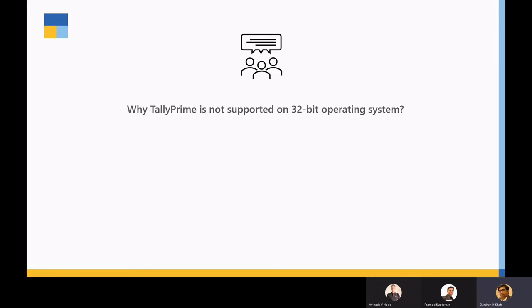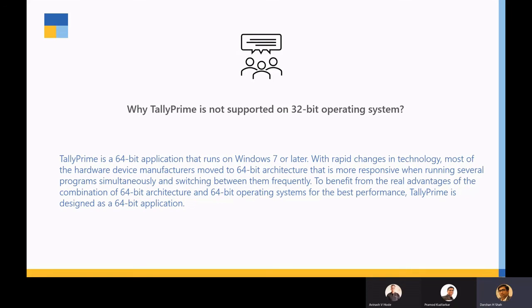Why is Tally Prime not supporting 32-bit operating systems? Yes, we are not supporting 32-bit operating systems for this product. It is a 64-bit application that runs on Windows 7 or later. That is the base minimum criteria. With rapid changes in technology, most of the hardware devices manufactured moved to 64-bit architecture, that is more responsive when running several programs simultaneously and switching between them frequently. To benefit from the real advantage of the combination of 64-bit architecture and 64-bit operating system, for the best performance, Tally Prime is designed as a 64-bit application.